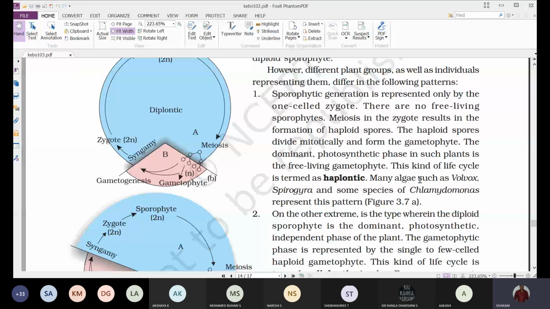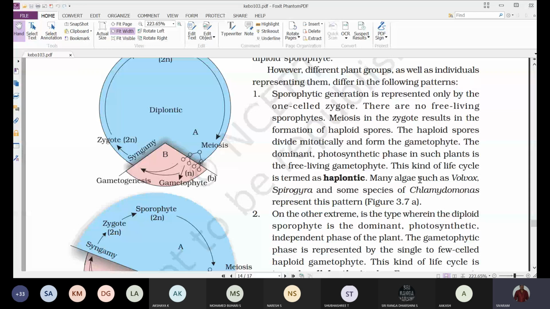But in algae, that zygote alone represents the sporophytic stage. So that is taken as a negligible diploid sporophytic stage, and most of the phase is occupied by the gametophyte. That's why we call this type of life cycle a haplontic life cycle.